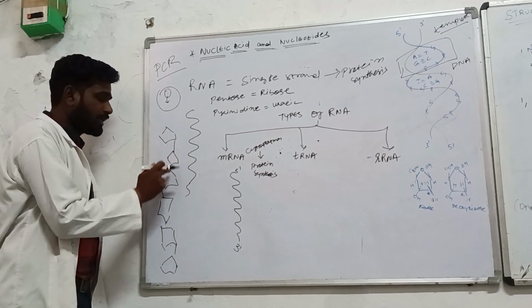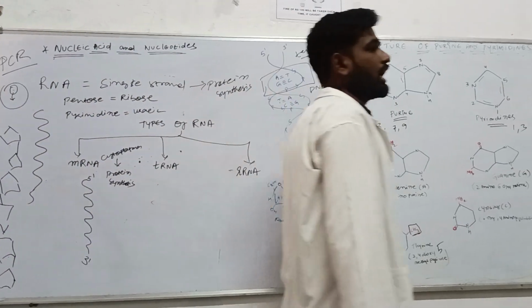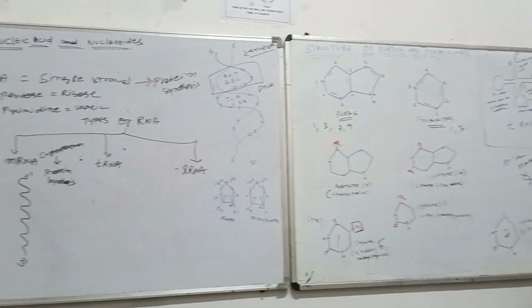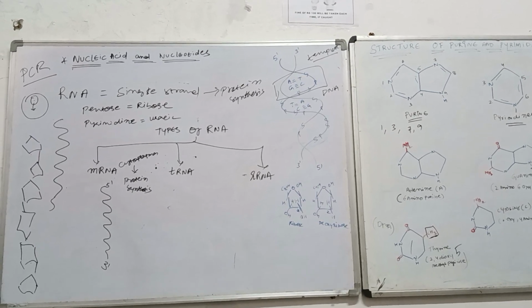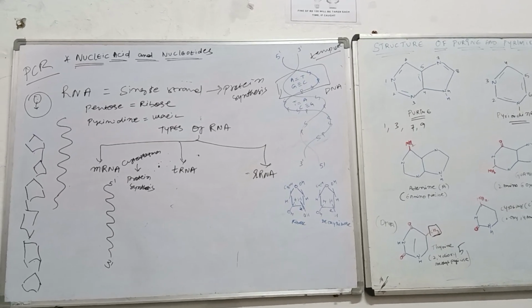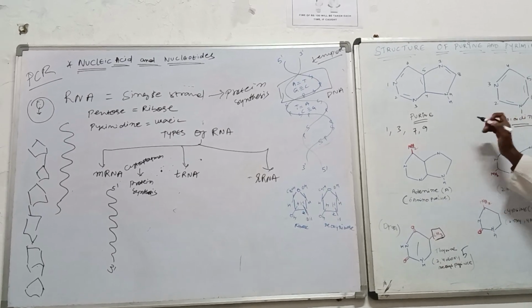While they are making the bond between the sugar molecules, they make phosphodiester bonds. Phosphodiester bonds.